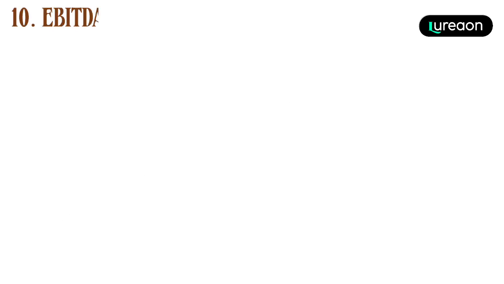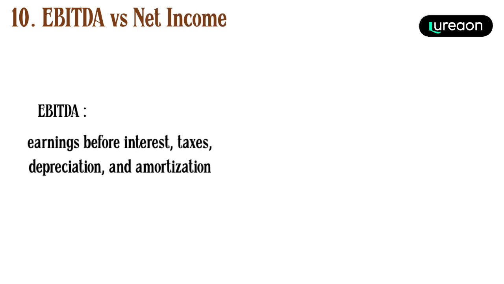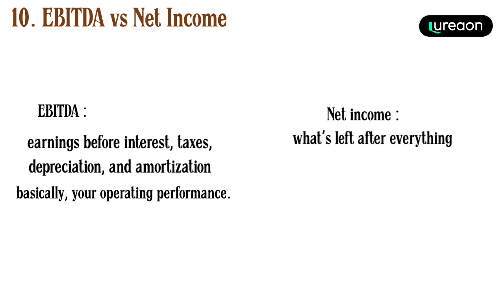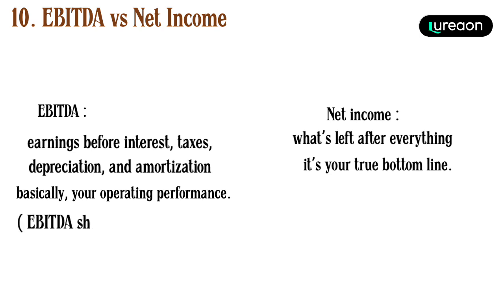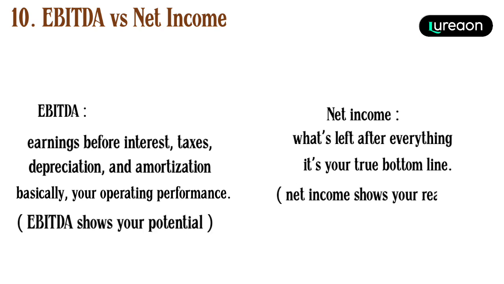10. EBITDA versus net income. EBITDA means earnings before interest, taxes, depreciation, and amortization, basically your operating performance. Net income is what's left after everything. It's your true bottom line. EBITDA shows your potential. Net income shows your reality.